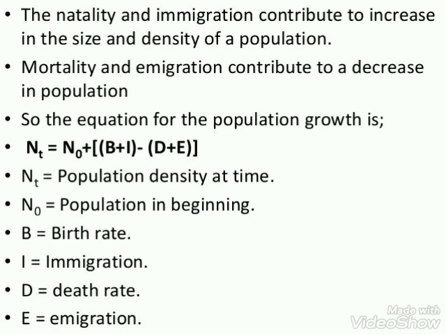So the population density of a particular geographical area at a given time period is equal to the population density which is present in the beginning, plus birth rate and immigration rate, minus the death rate plus emigration rate.